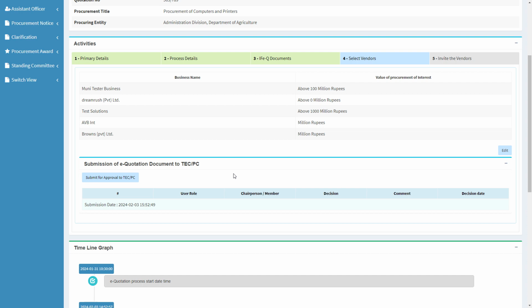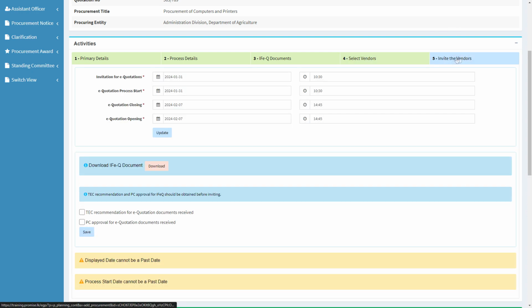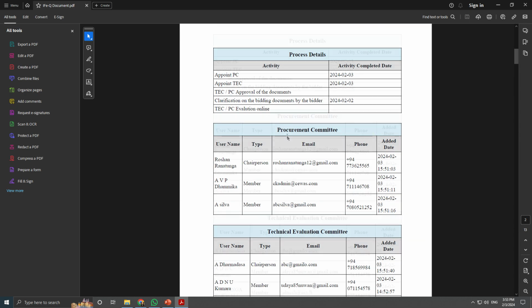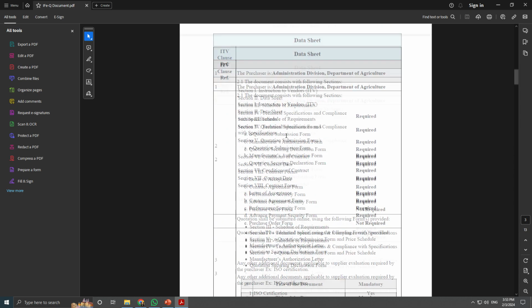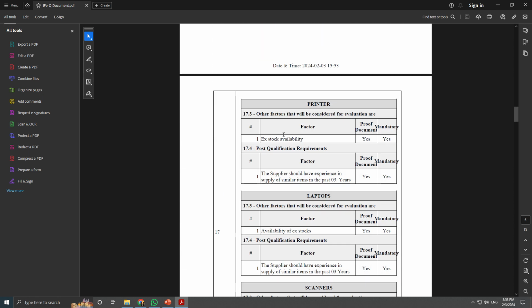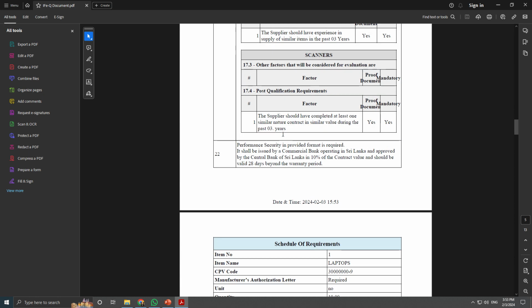If the TEC and PC cannot log in into the system to review the document, the liaison officer has to download and print the IFQ document, and I'll show you how you do that in the next screen. Go to Invite the Vendors. This is where you should download the IFQ document. You can get a printout and then submit this to the Technical Evaluation Committee and the Procurement Committee to get their approval manually.